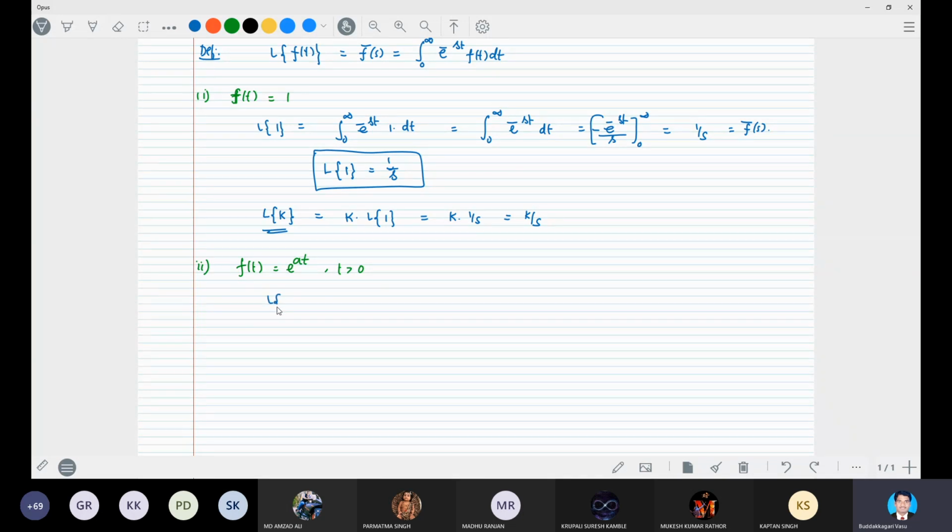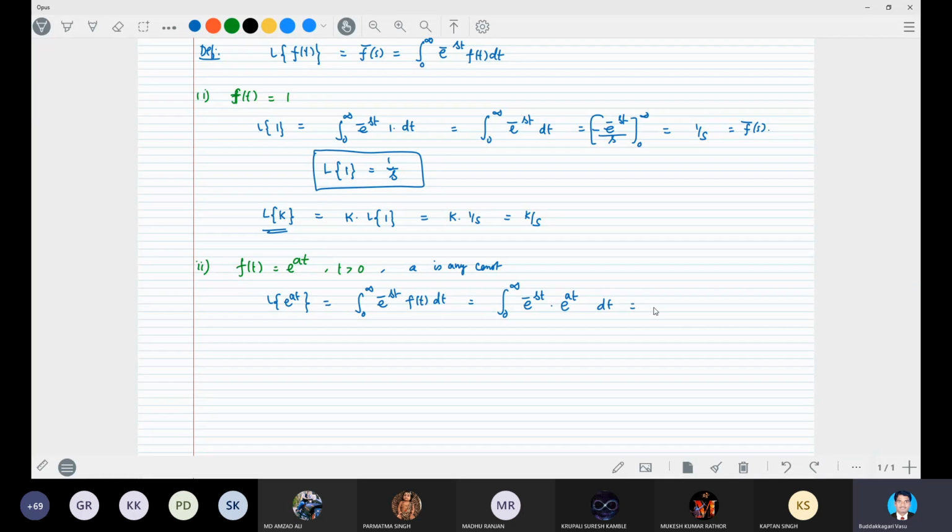So the Laplace transform of e power at is, by definition, the integral from 0 to infinity of e power minus st f(t) dt, where f(t) is e power at. Therefore e power minus s into t into e power a into t, where a is any constant, that may be real or complex, whatever it is.